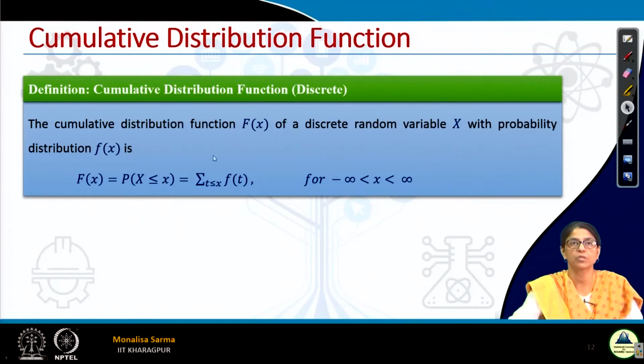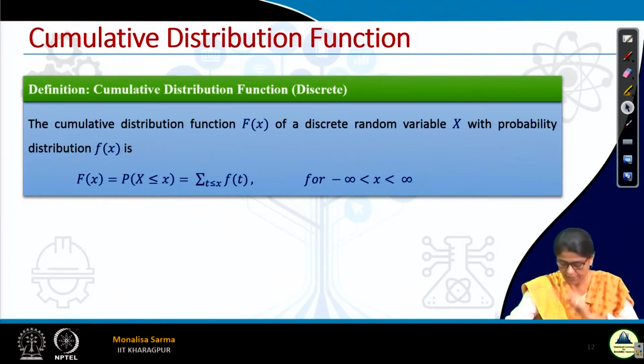So, the cumulative distribution function F of x is the probability that x, the random variable, is less than or equal to x, which is the summation of f of t, where t is less than or equal to x. So, here at most 1 means f of 0 plus f of 1. That is cumulative.